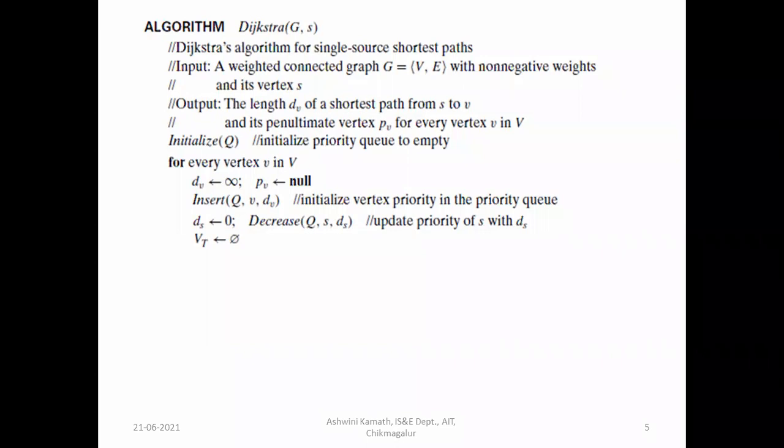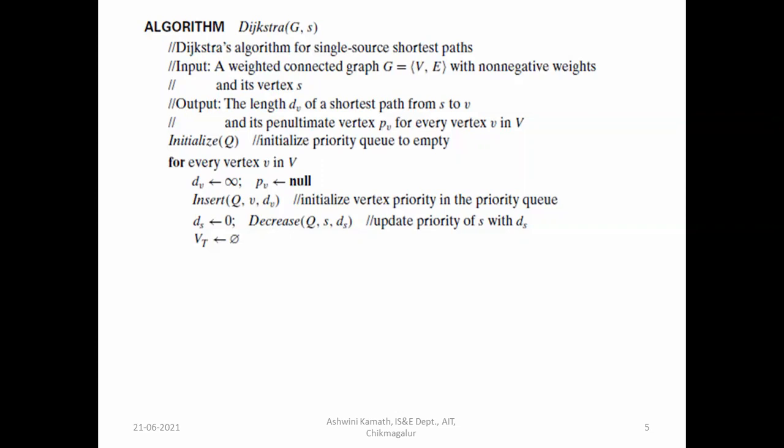Decrease q comma s comma ds means initially you have assigned infinity for all the distances, right? So decrease it, assign 0 value for the source vertex, that is update priority of s with ds. You are assigning 0 to the source vertex in q. Then Vt is equal to null.